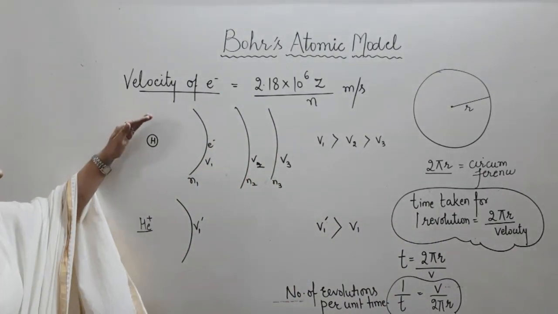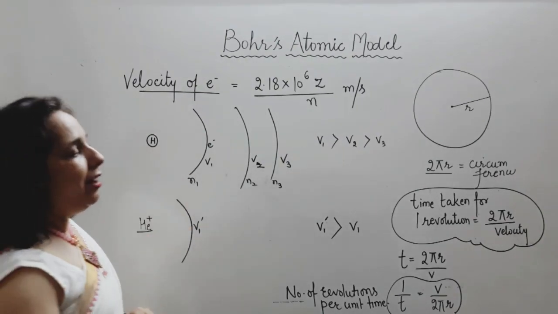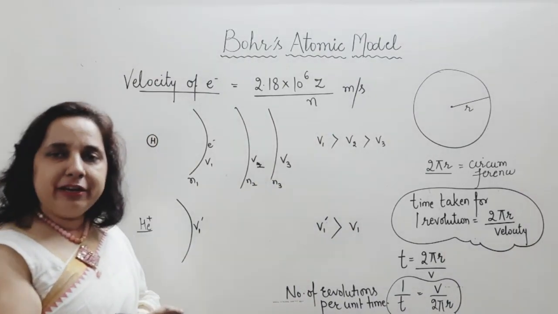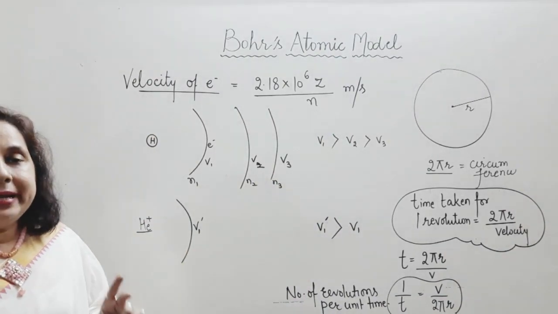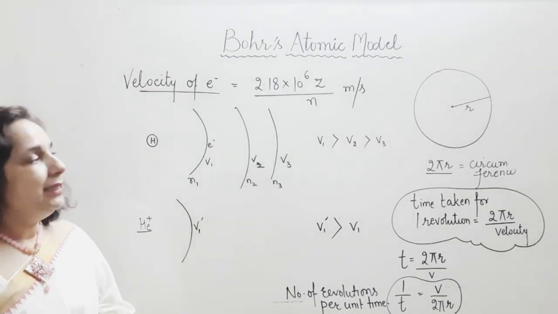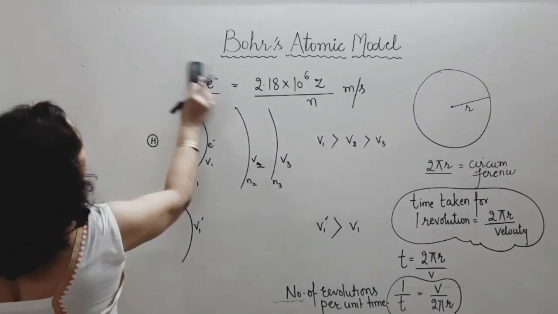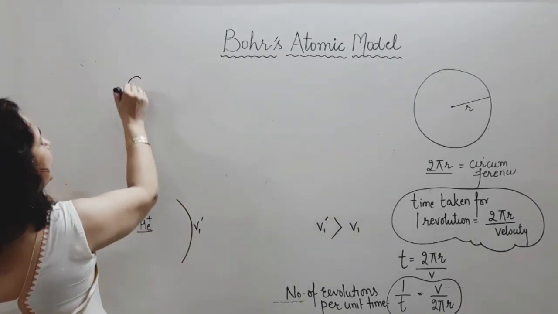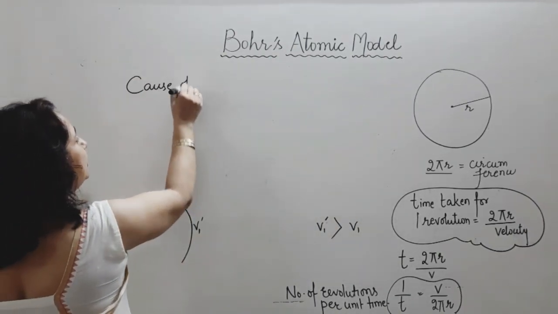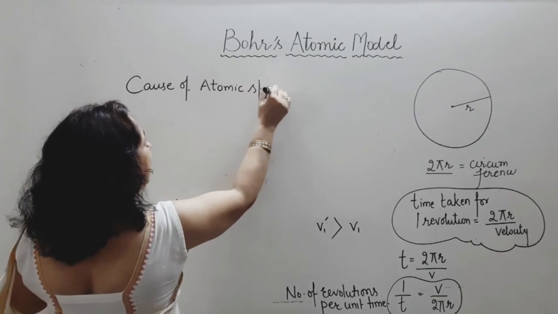It means when we explain the velocity formula by Bohr, the velocity of electron, after that we can relate it to the time taken for one revolution. We can also calculate the number of revolutions per unit time by the electron in the atom. That is about velocity, time period and number of revolutions. After these formulas, now we move on to the cause of spectrum. The cause of atomic spectrum was explained by Bohr.